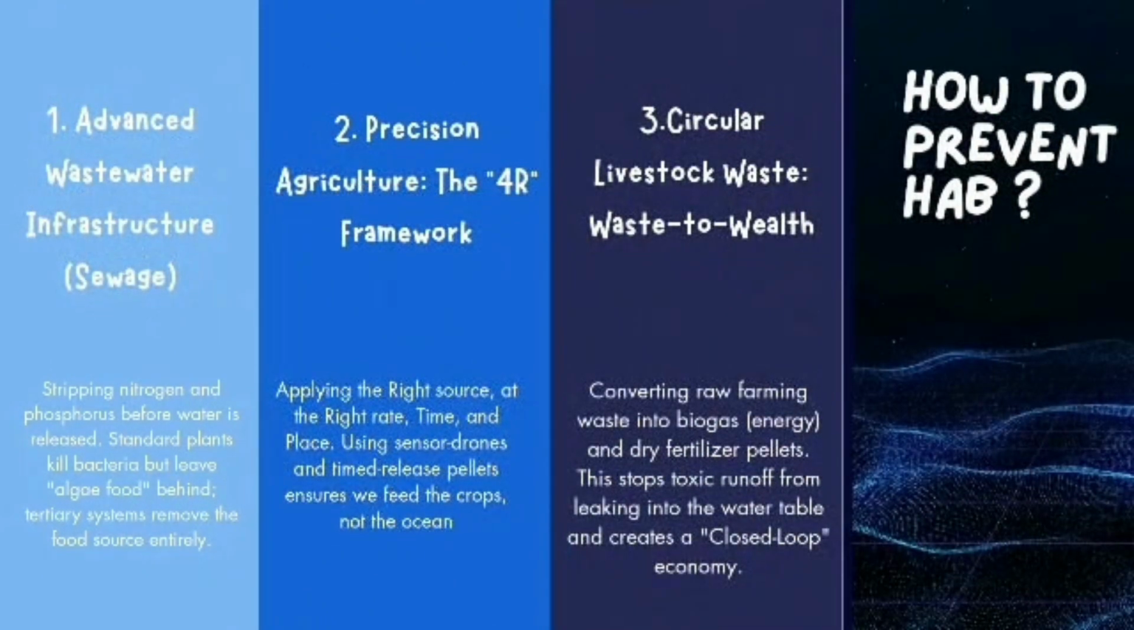Number 3, circular livestock waste, which is also known as waste to wealth. In here, converting raw farming waste into biogas, which produces energy and dry fertilizer pellets. This helps stop toxic runoff from leaking into the water table and creates a closed-loop economy.